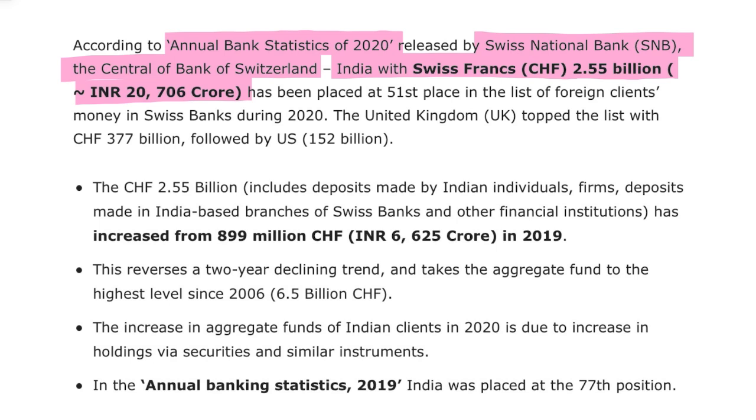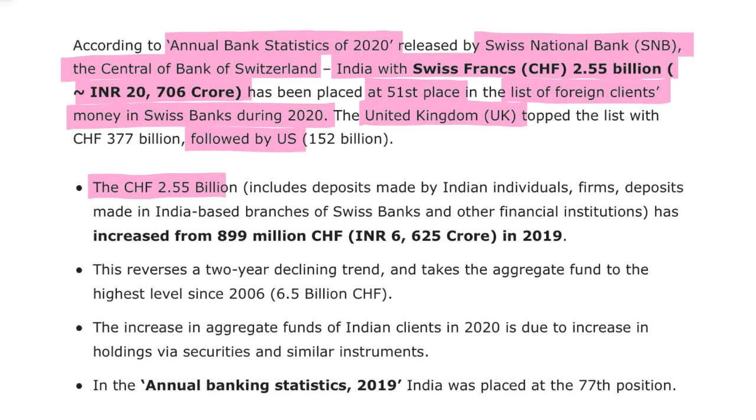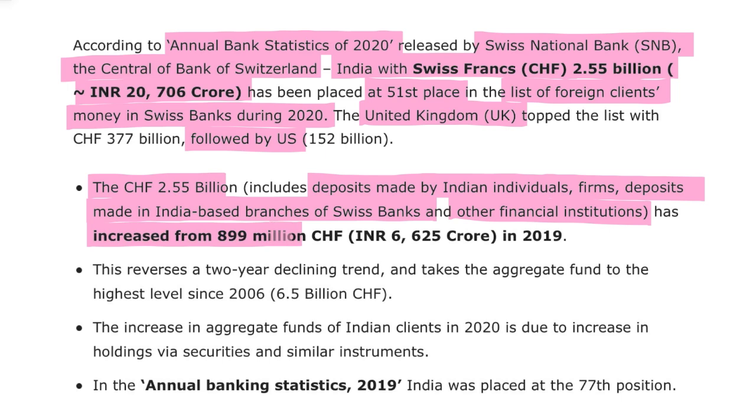India has been placed at 51st position in the list of foreign clients' money in Swiss banks during 2020. This list, the Swiss National Bank's list, was topped by the United Kingdom, followed by the USA. What is CHF? CHF is the Swiss franc. The 2.55 billion includes deposits made by Indian individuals, firms, deposits made in Indian-based branches of Swiss banks and other financial institutions. It has increased from 899 million CHF in 2019 to 2.55 billion, or 20,706 crore rupees, in 2020.